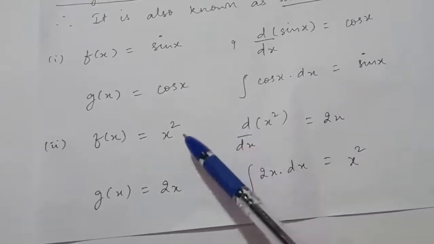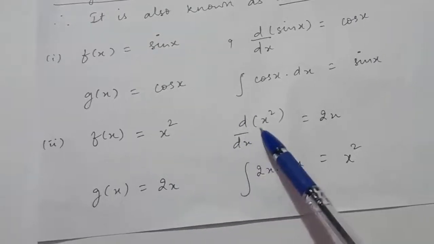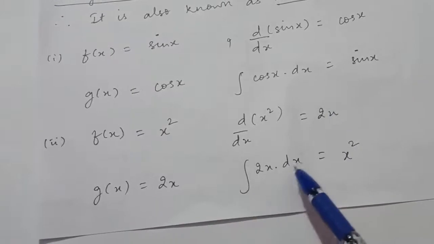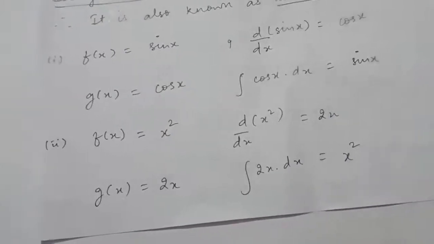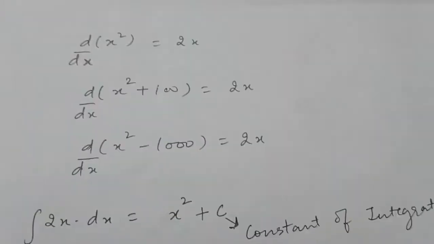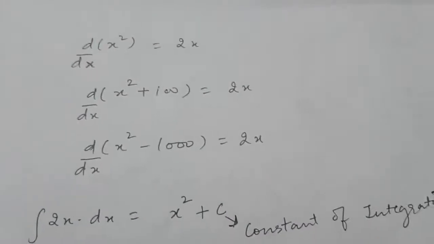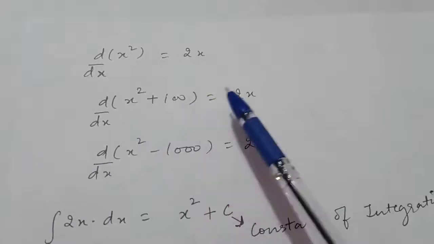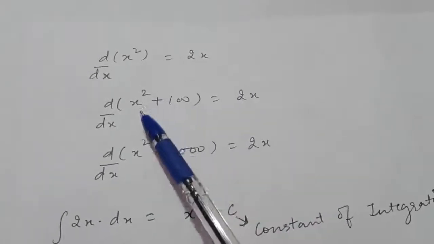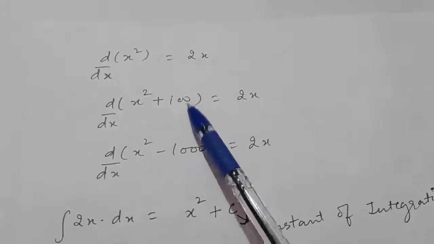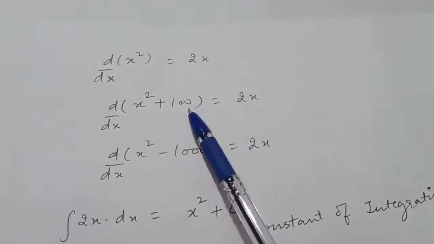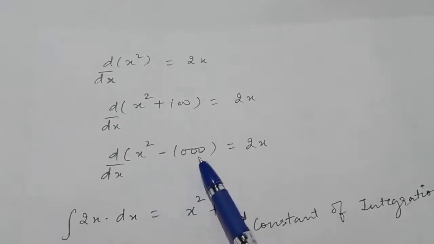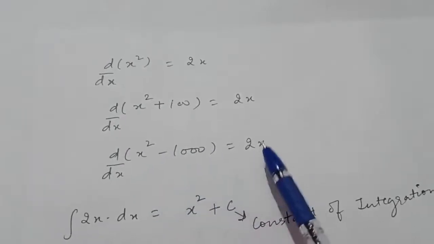Now see one more function, x square. The derivative of x square is 2x. Therefore, the integral of 2x will be x square. Clear? Now see, the derivative of x square is 2x. The derivative of x square plus 100 is also 2x, because the derivative of x square is 2x and the derivative of 100, which is a constant, is 0. Similarly, the derivative of x square minus 1000 is also 2x, right?